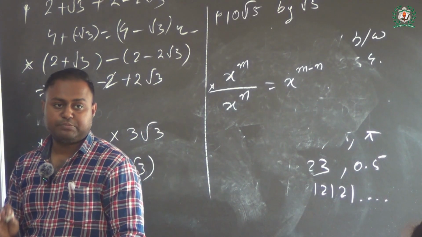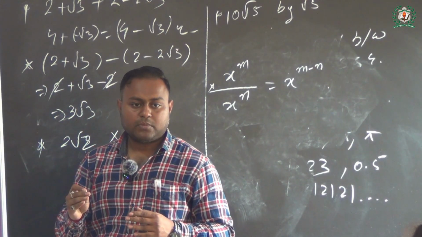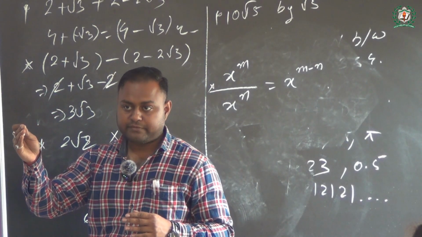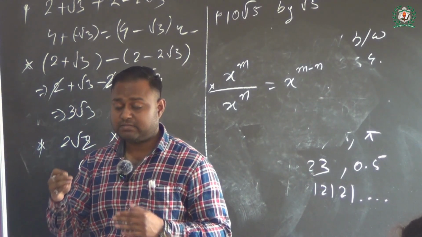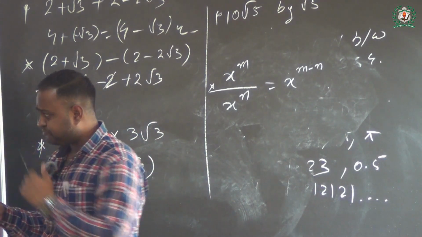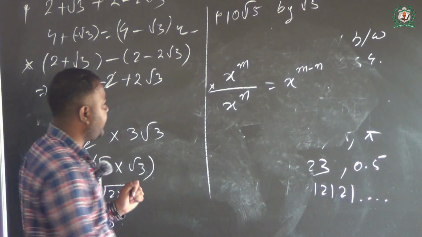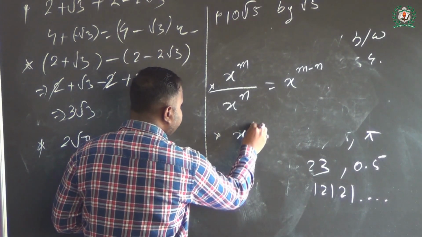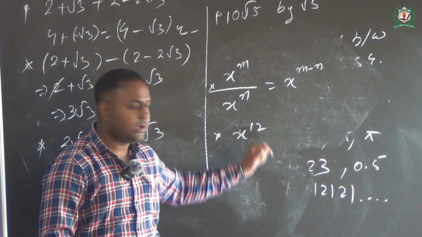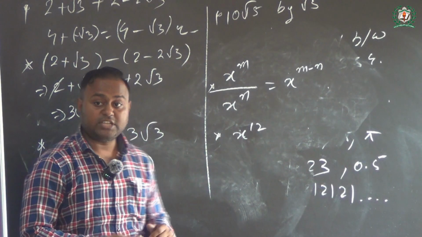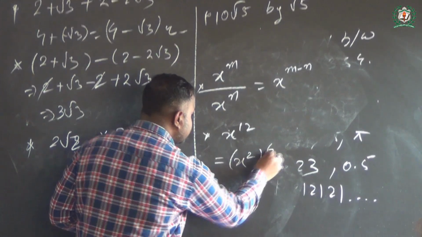These two rules are very much important. Let's see, if x the power m whole the power n, this gives rise to the condition of x the power mn. Suppose x the power 12 is given to you. Class, please focus here. Then it gives rise to the condition that x the power 2 whole the power 6 is possible.